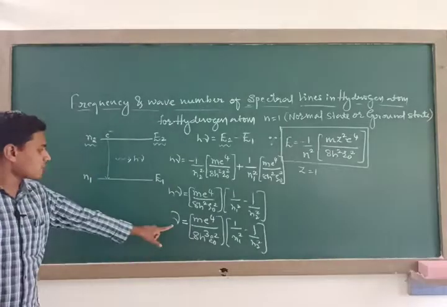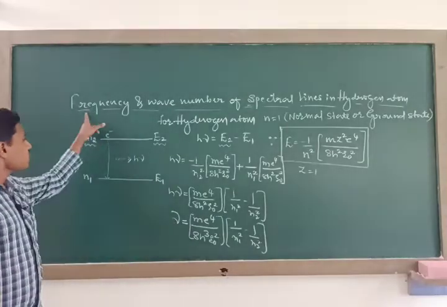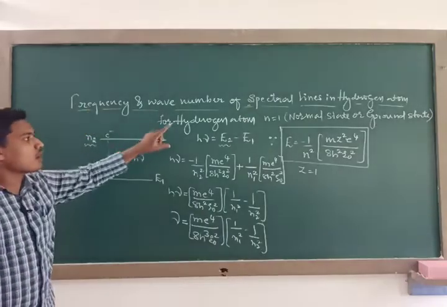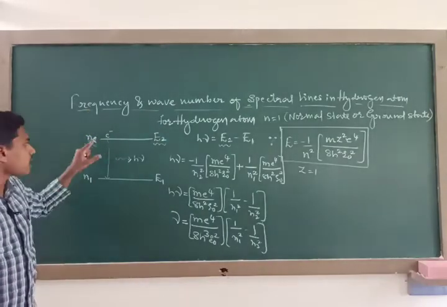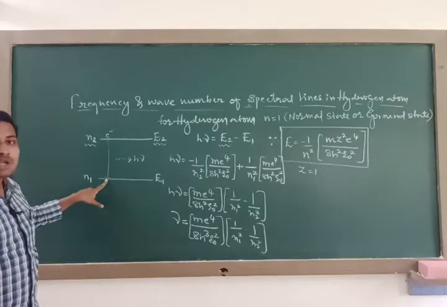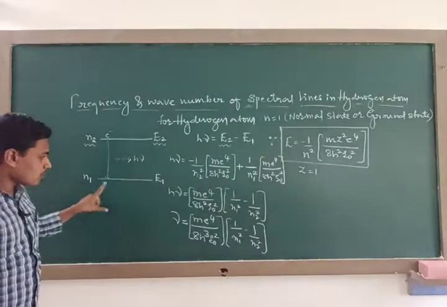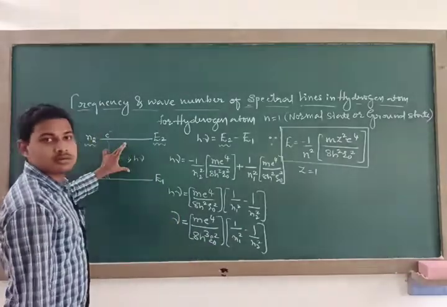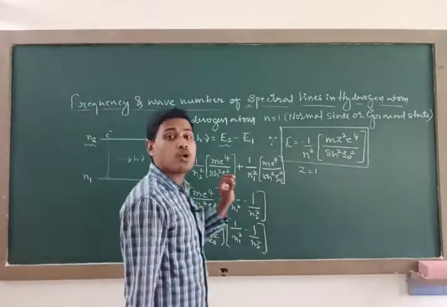So what we are doing is finding the frequency of the spectral lines emitted in the case of hydrogen atom when an electron makes a transition from a higher orbit to a lower orbit, that is N2 to N1. This was done by Bohr's theory.